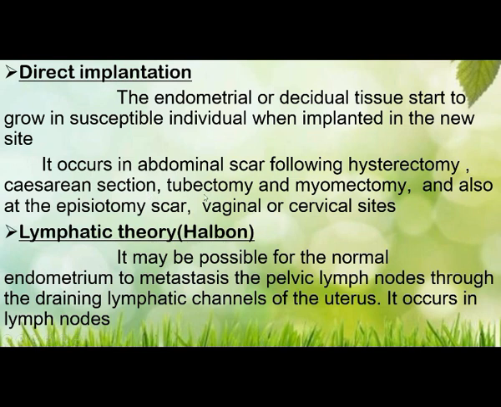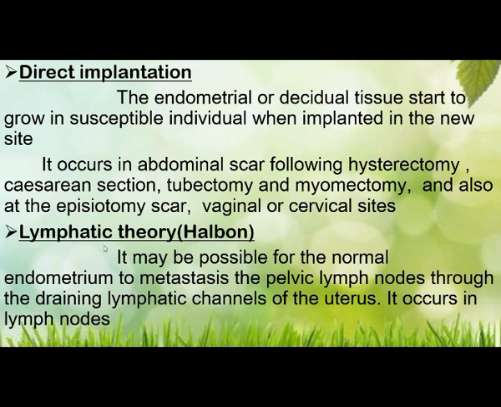It also occurs with caesarean section, tubectomy and myomectomy, and at the episiotomy scar, vaginal and cervical sites. If the endometrial tissue falls in these sites and the woman is susceptible to the growth, it will grow by direct implantation.